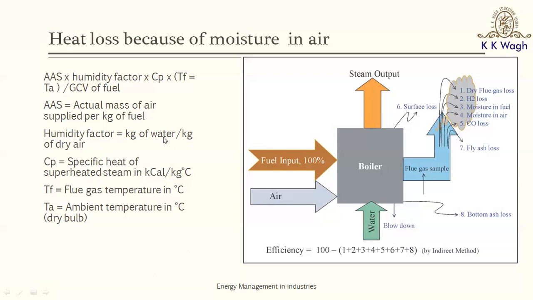The unit of this is kg of water per kg of dry air. So knowing the humidity factor, and again by knowing the temperature of the flue gases and that of the ambient air, you can estimate by using this formula, the actual mass of air supplied into humidity factor into Cp into delta T upon GCV, this important loss, that is the moisture loss because of moisture in the air which is being supplied to the boiler.